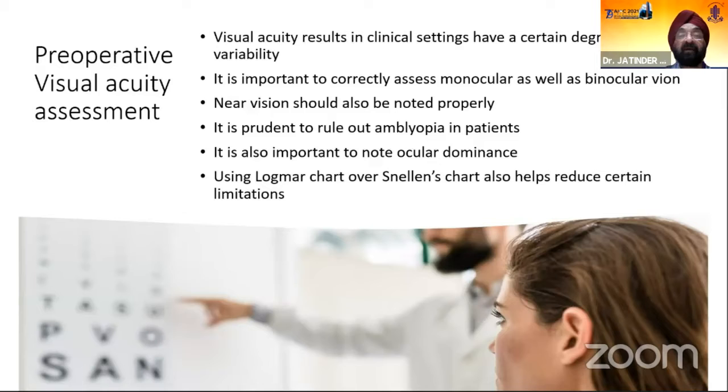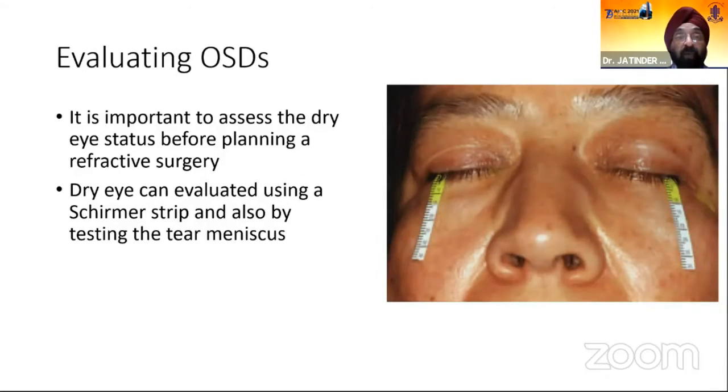Preoperative visual acuity assessment is very important. It is important to note monocular as well as binocular vision. Near vision should be noted. Please rule out amblyopia. Note ocular dominance. It is preferable to use the LogMAR chart over the Snellen chart to help reduce certain limitations. It is equally important to evaluate ocular surface disorders.